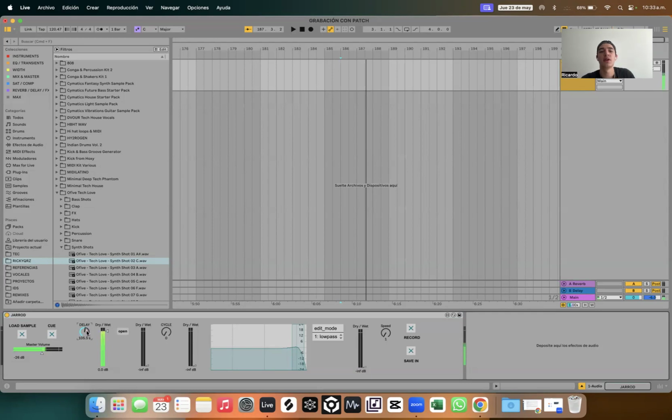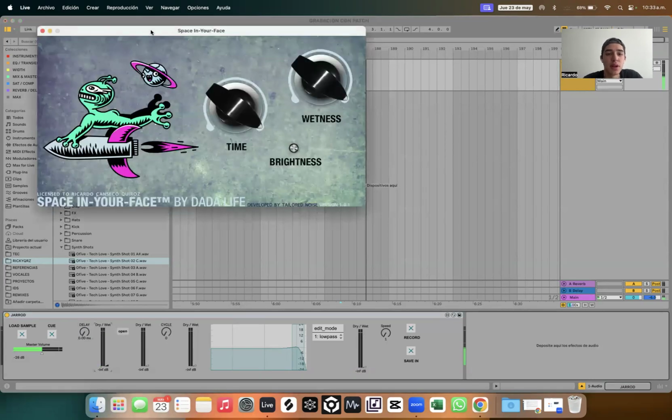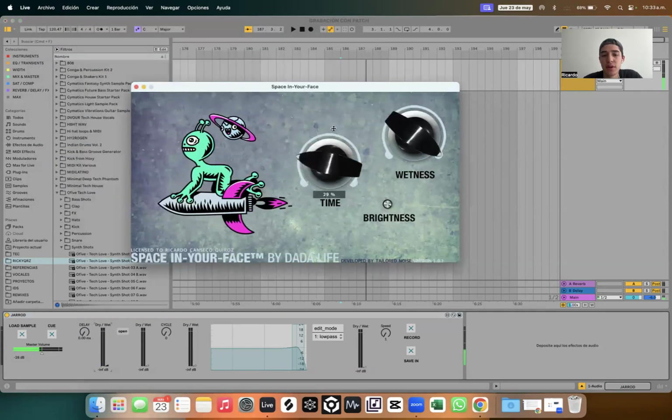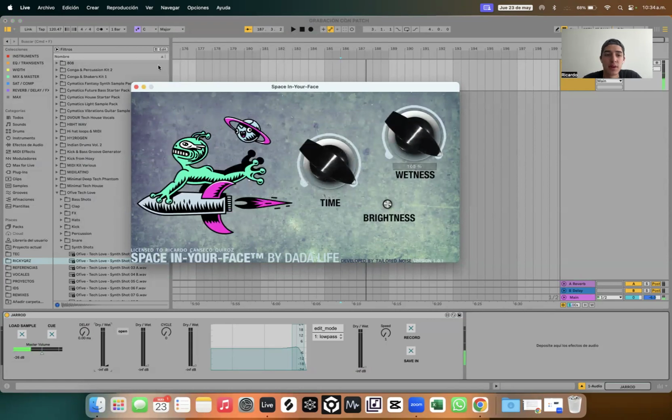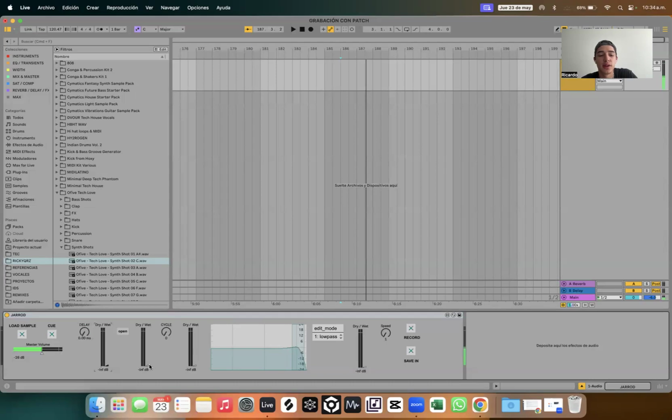Now there you can hear absolutely the delay. Then I will add this plugin that is a reverb. You control the time and the wetness here. So when this is at 100%, I can add it with the fader, and you can start listening to the reverb.